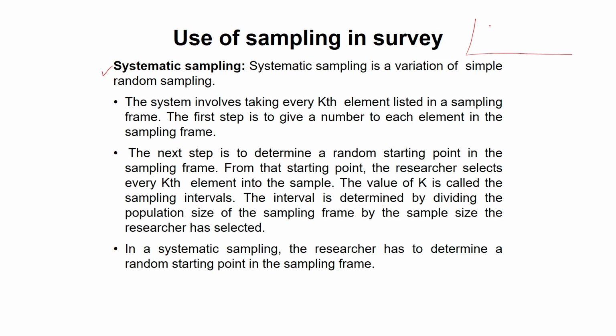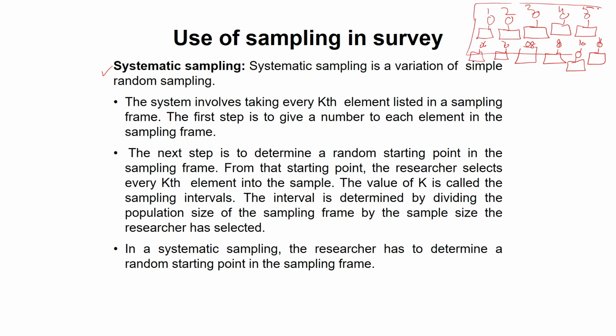For example, this is number 1, this is number 2, number 3, number 4, number 5, 6, 7, 8, 9, 10 and 11. Systematic sampling is a variation of simple random sampling.